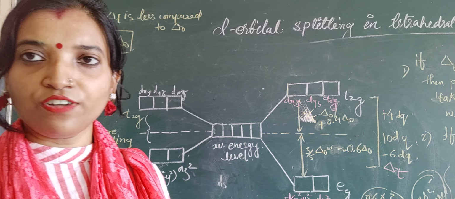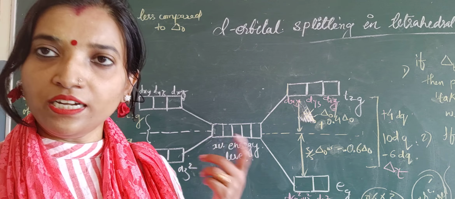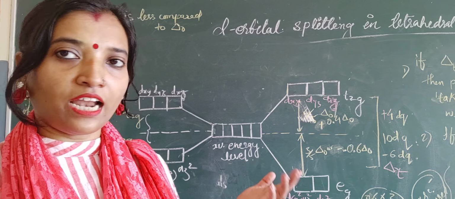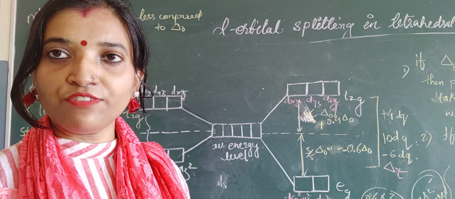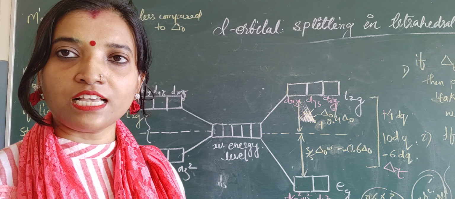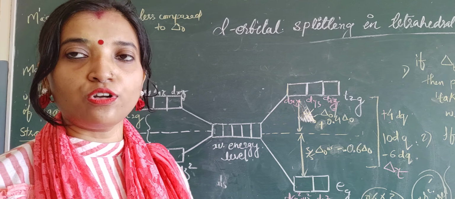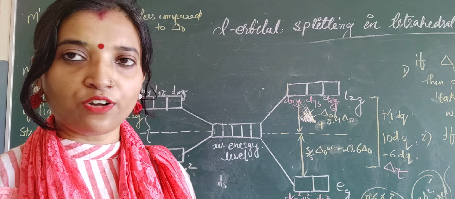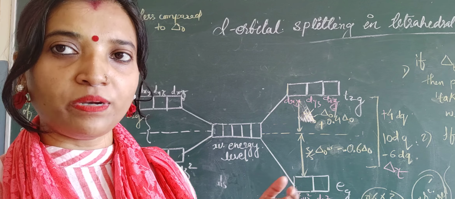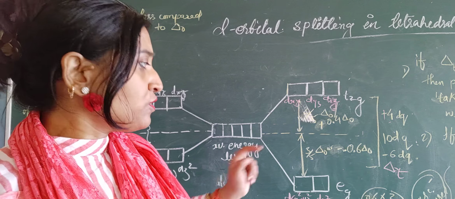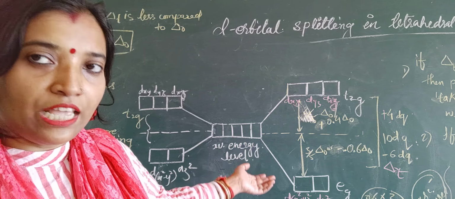Okay, student, earlier we had discussed the splitting in tetrahedral complexes. Understood? In that we had seen that the energy of Eg will be increased less and the energy of T2g will be increased more. Understood? So we had discussed all this. We had drawn the diagram also. Now one thing is left, that we will conclude. Okay, so let's see what is left.